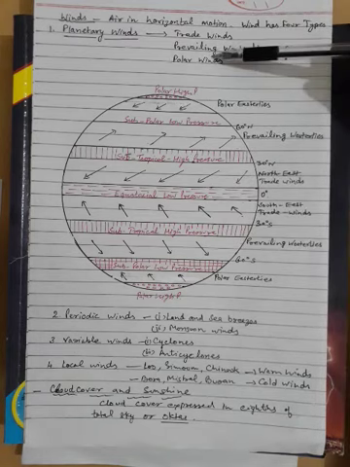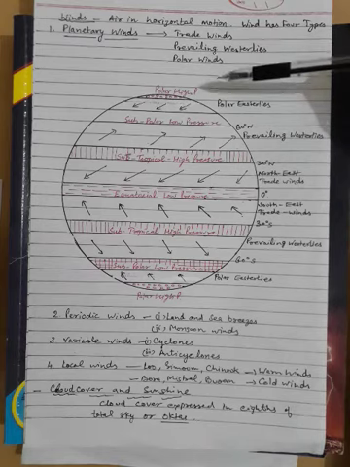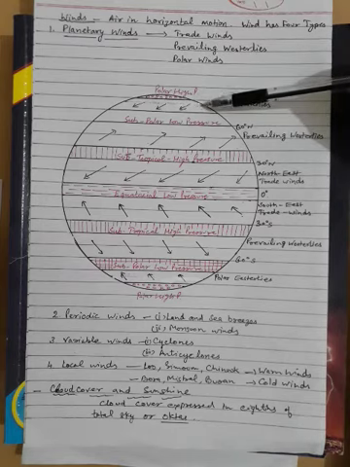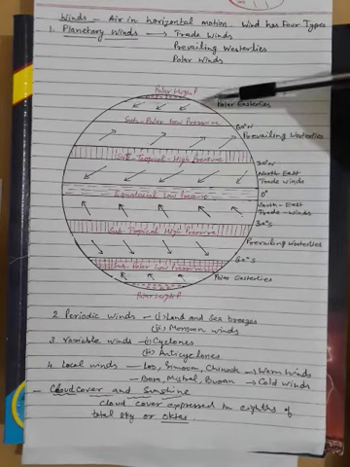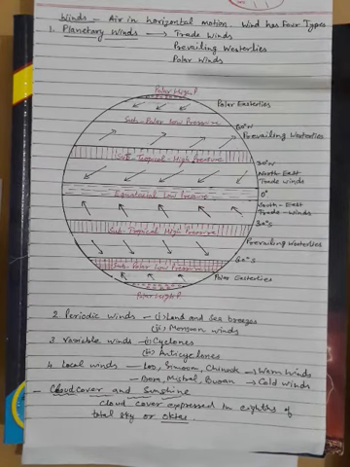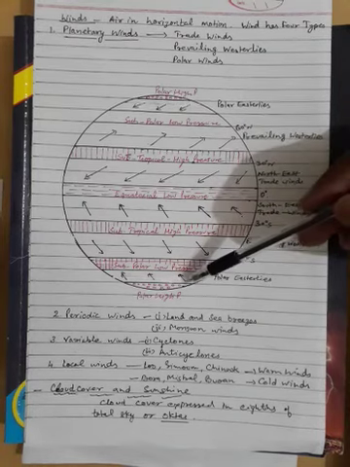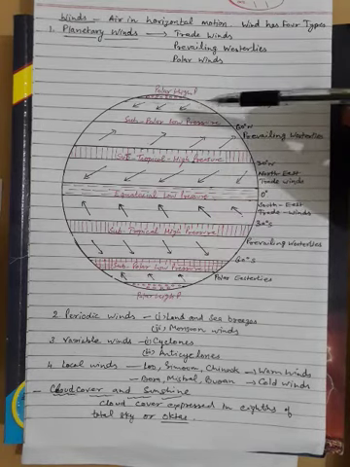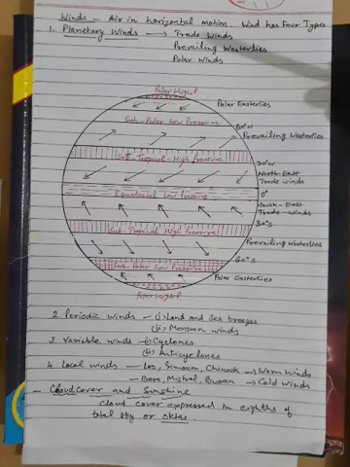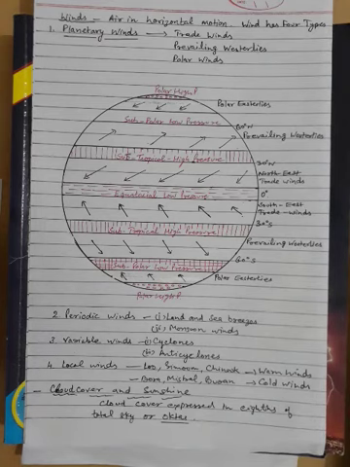Next is polar wind, which you can see given in the diagram. They blow from the polar high pressure belt in both hemispheres toward the subpolar low pressure belt, because already we have discussed that winds blow from a high pressure region to a low pressure region.